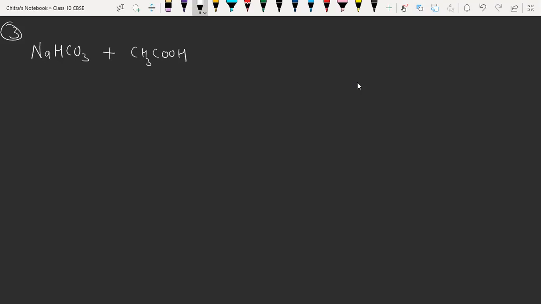Okay, so when it reacts with sodium bicarbonate, it gives CH3COONa. It is the sodium salt of carboxylic acid. It is called sodium ethanoate. So let me write the names here. It is sodium bicarbonate, it is ethanoic acid, it is sodium acetate.